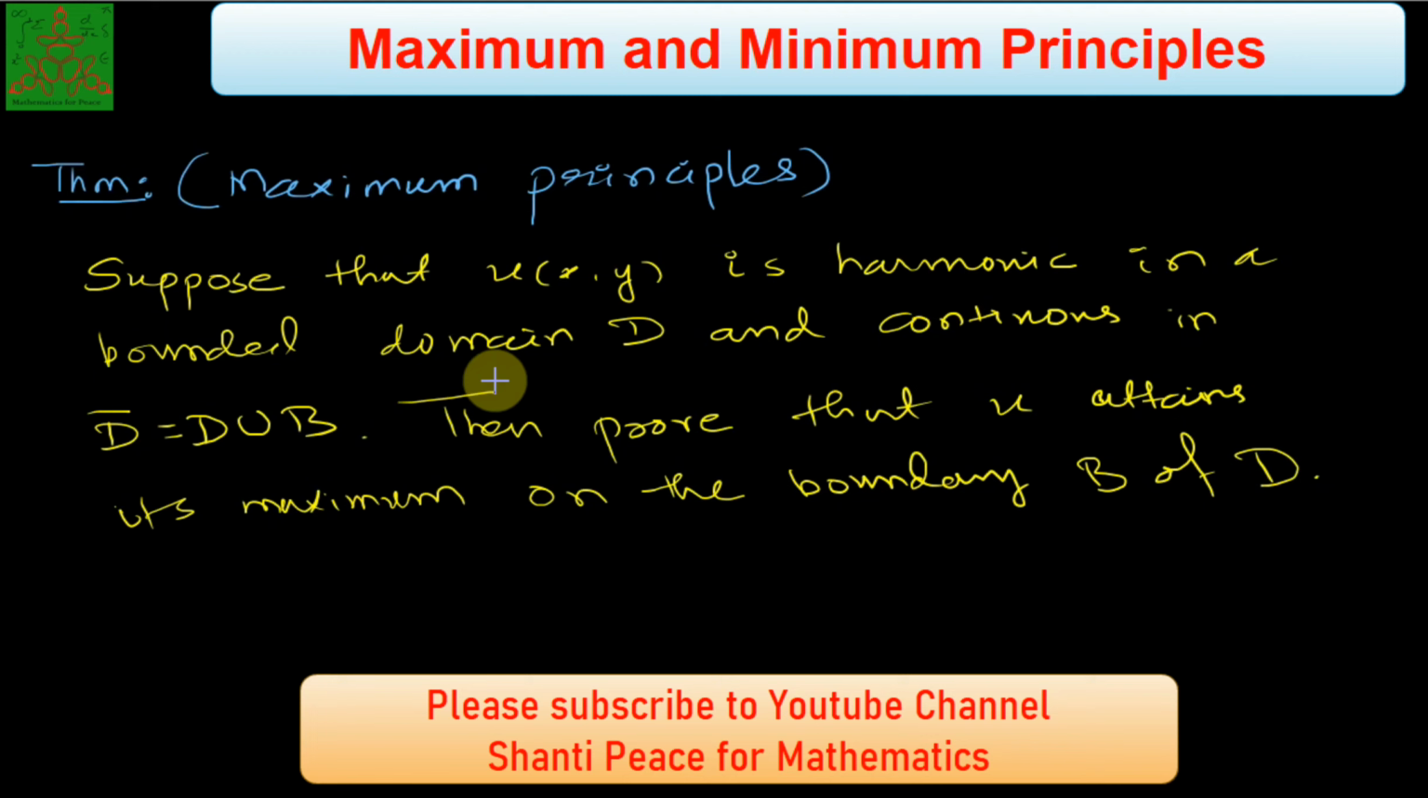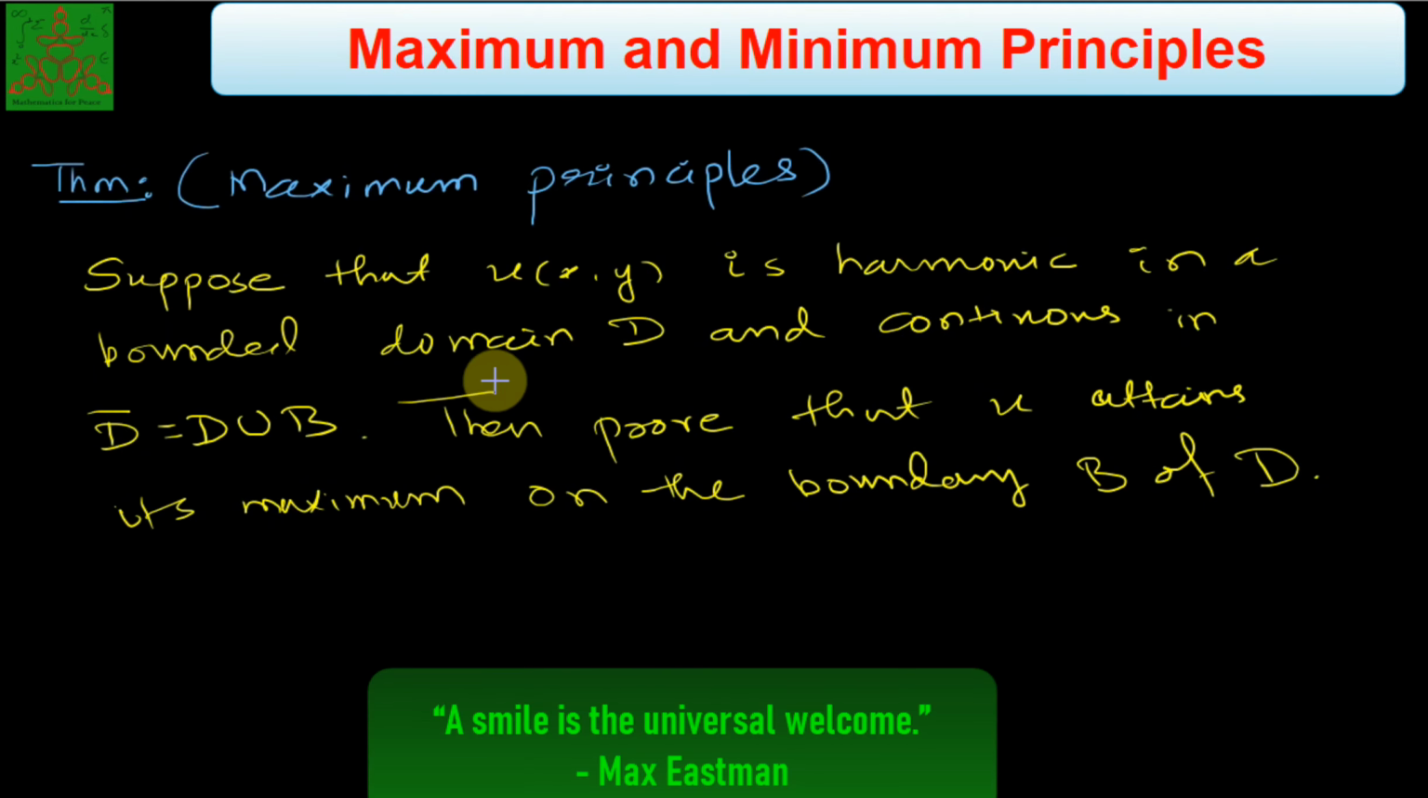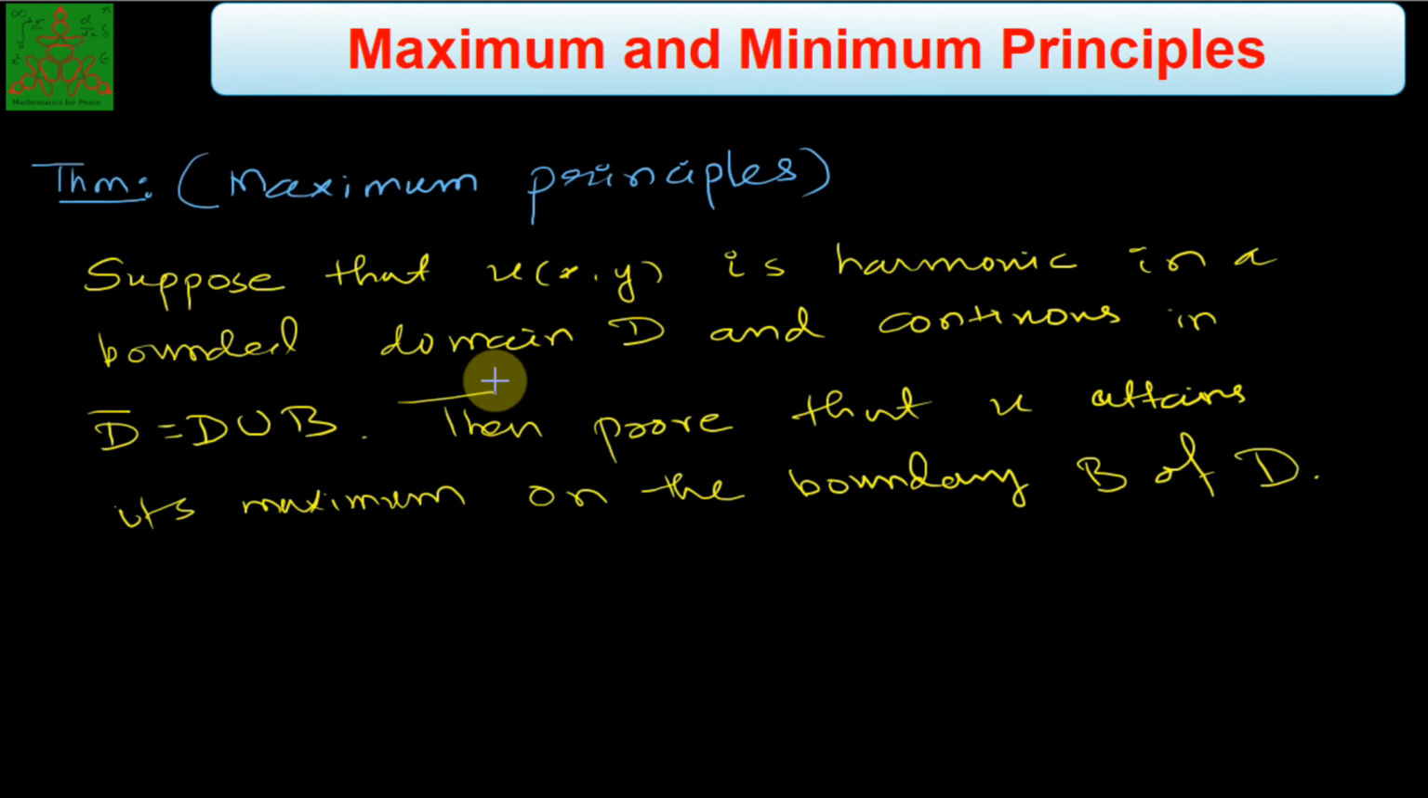Shanti-Peace for Mathematics. The objective of this video is to discuss the maximum and minimum principle for a harmonic function. That means where the harmonic function attains its maximum value as well as its minimum value, which we will use to prove the uniqueness of the Dirichlet problem. So for that, let us discuss this theorem.